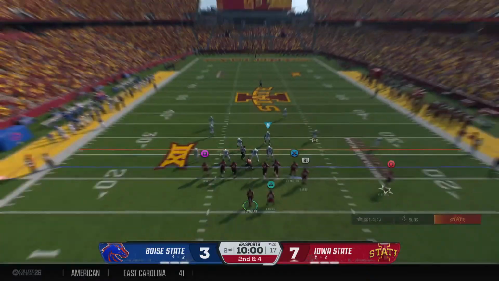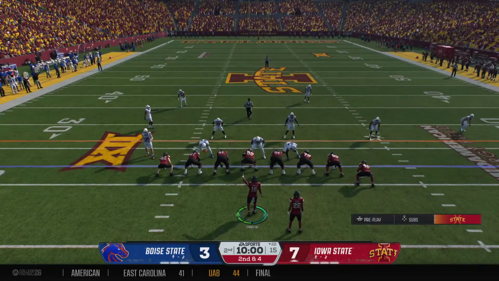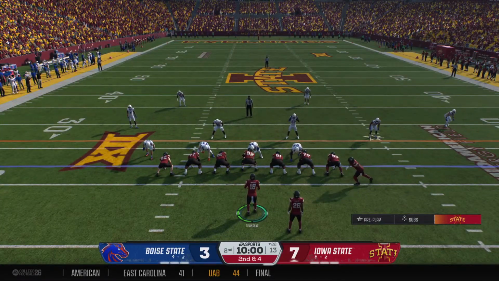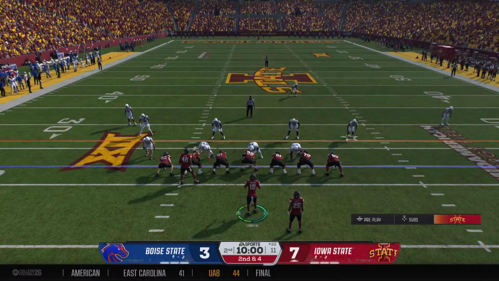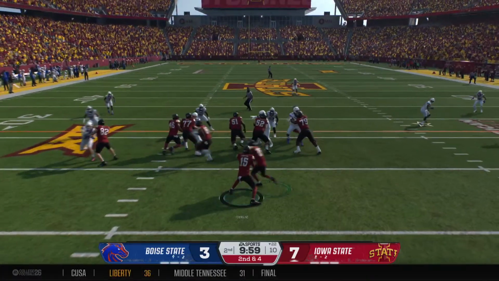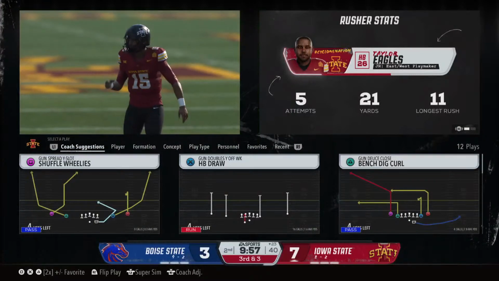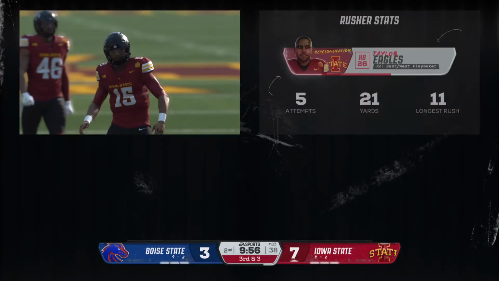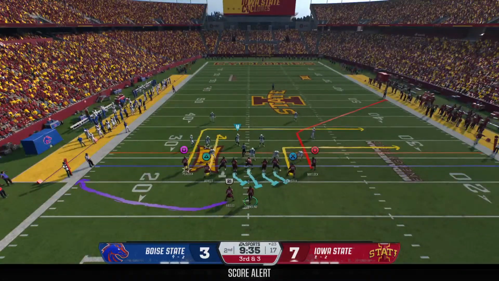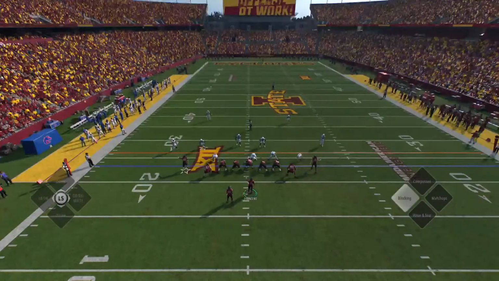The Cyclones with myriad options after that big pickup on first down. They'll send the tight end in motion. From the shotgun, the handoff to the back. And this one will be stopped for no gain. And the Cyclones are at the line looking to convert on third and short.